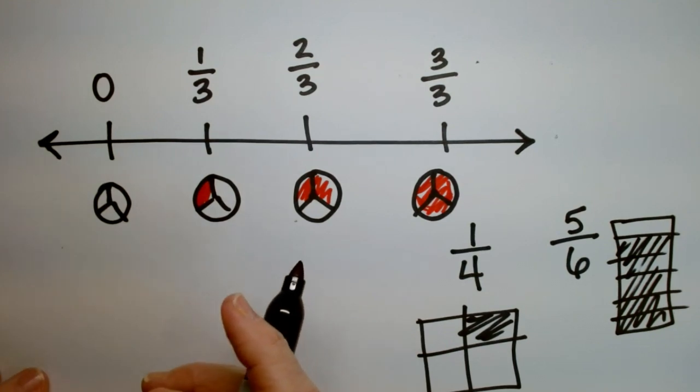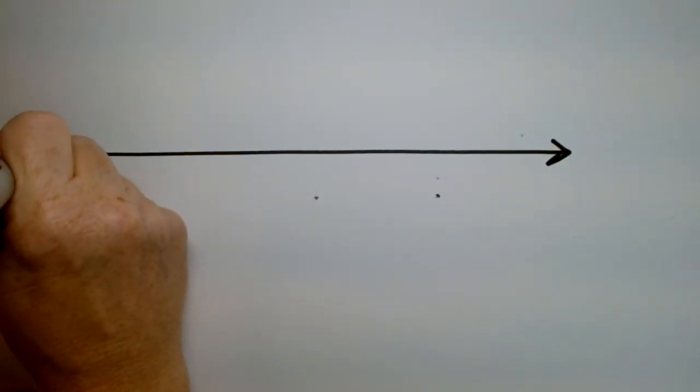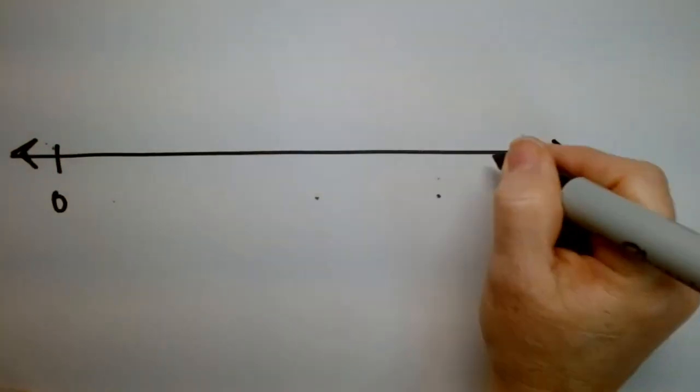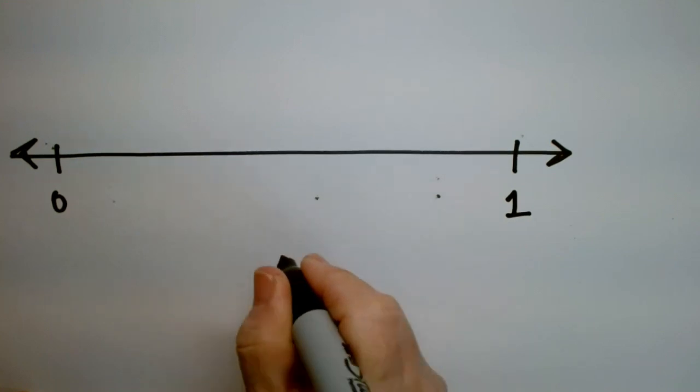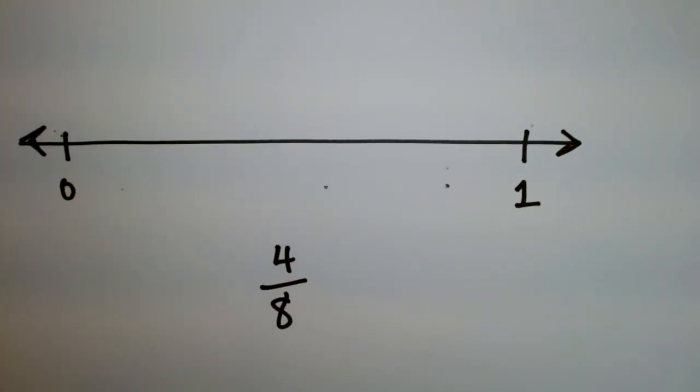Okay, good. So fractions can be expressed in number lines. For example, if I have a great big number line and here's the 0 and here's the 1, where is the 4/8? Where is that? What would you say? Okay, go ahead and draw me and then you can show it to me if you want. Where is 4/8?